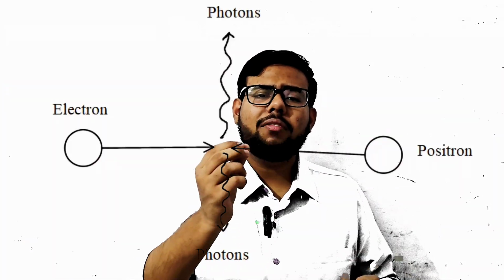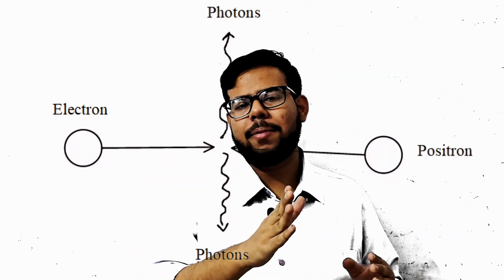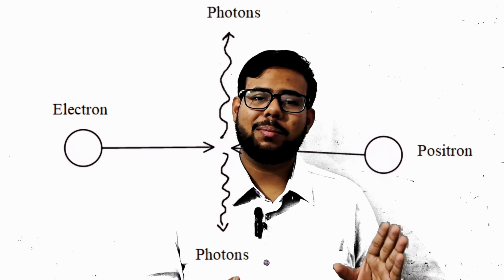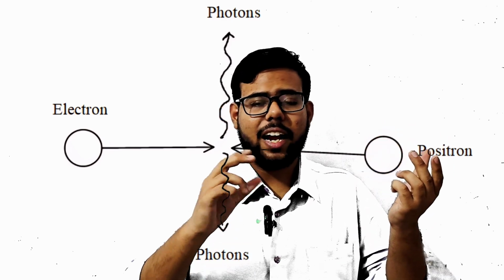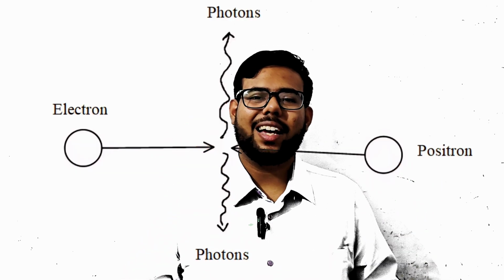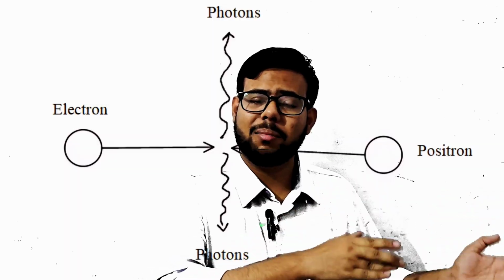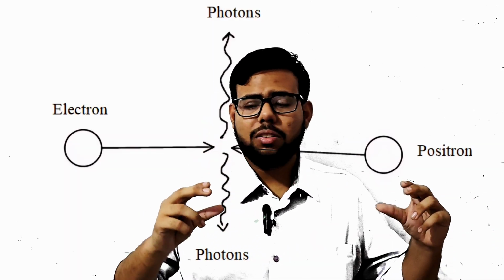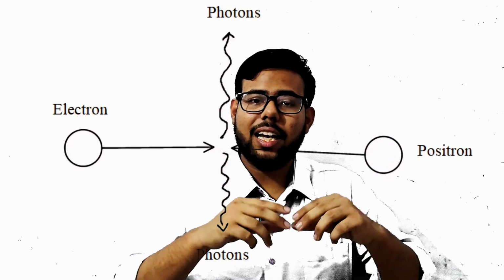And suppose you have an antimatter. If you don't know, I will make a video on it, but basically antimatter is exactly opposite of matter, right? Suppose if electron has a negative charge, then its antimatter, it is called positron, so it will have a positive charge, right? And something like that, but we are not going to discuss it right now. We will discuss it in some other video, but you should have a basic idea of antimatter. So when you bring them in contact, then what happens is that they annihilate.